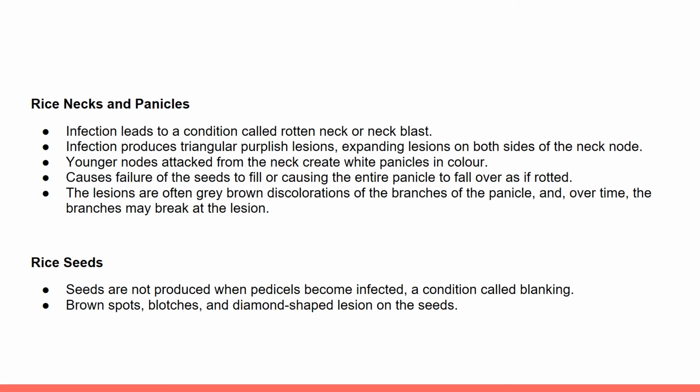Finally, the symptoms on rice seeds. Seeds are not produced when the panicle becomes infected, and this condition is called blanking. Symptoms of rice blast on seeds themselves consist of brown spots, blotches, and diamond-shaped lesions. Thank you. Then Mukmin will continue the presentation with the diagnostic test.